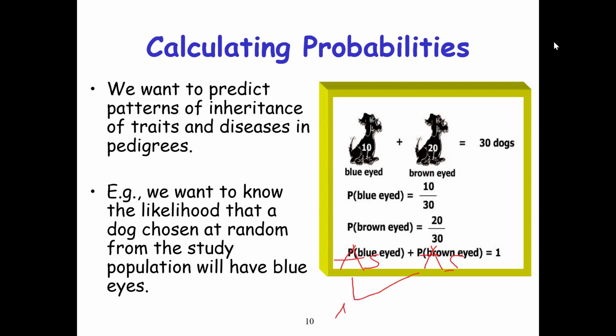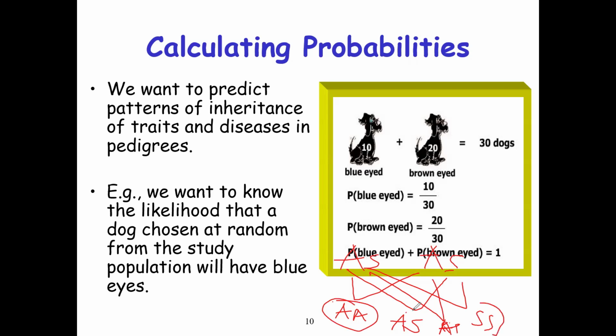If you are AS and you married AS and you now want to calculate the probability, you cross A and A, you have AA, then you cross A and S, you have AS, and you cross S and A, you have AS again, then you cross S and S, and you now have SS. So AA is normal, AS and AS are carriers, and SS have sickle cell. Now the question is, how do we calculate the probability of giving birth to an SS child?